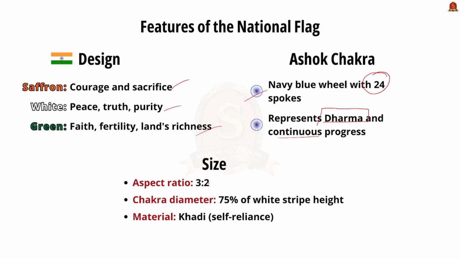Now we'll see what is the size of the flag. The ratio of the flag will be 3:2. It means that the length is 1.5 times the width. The material used for manufacturing of the national flag is khadi. The khadi represents self-reliance. So these are some basic features of the national flag. We discussed the colors and what they represent, the chakra as well as the ratio of the flag.